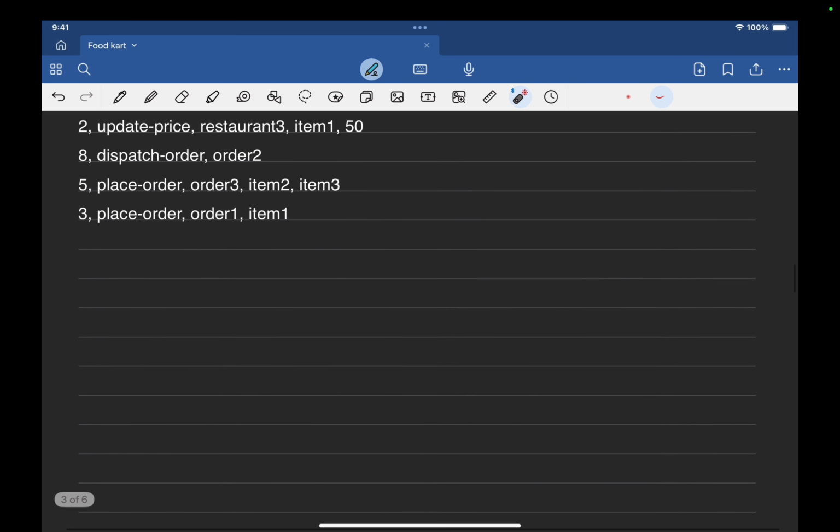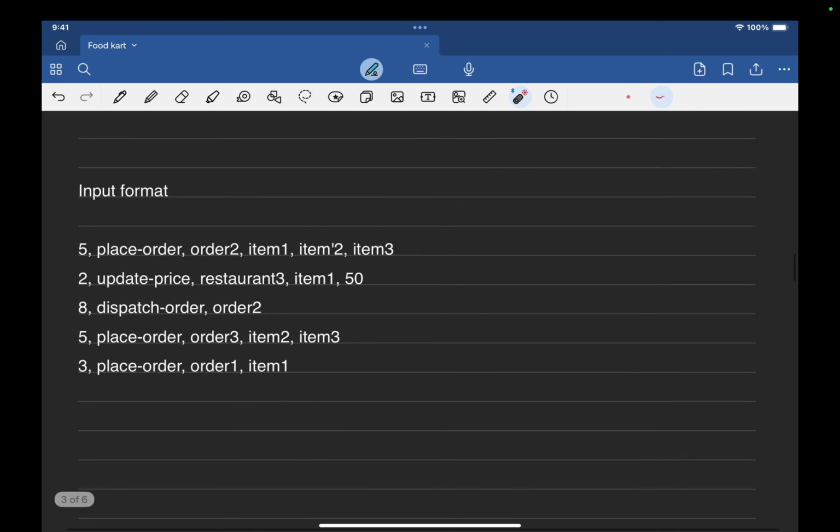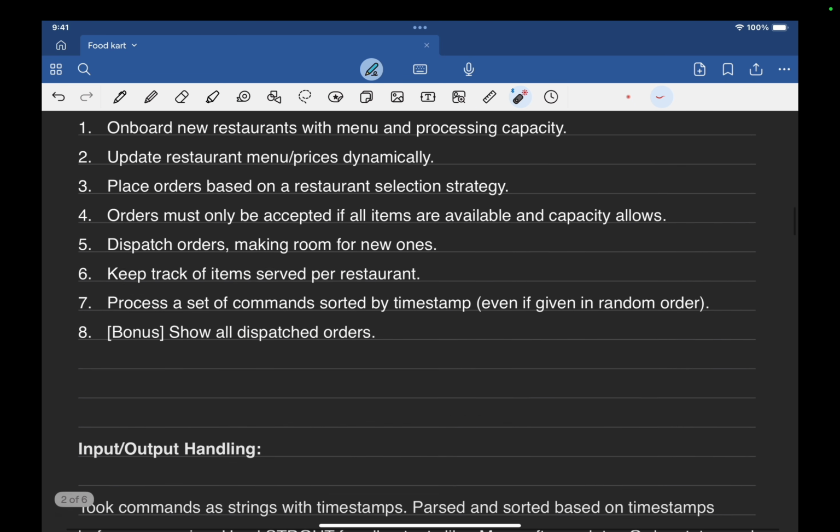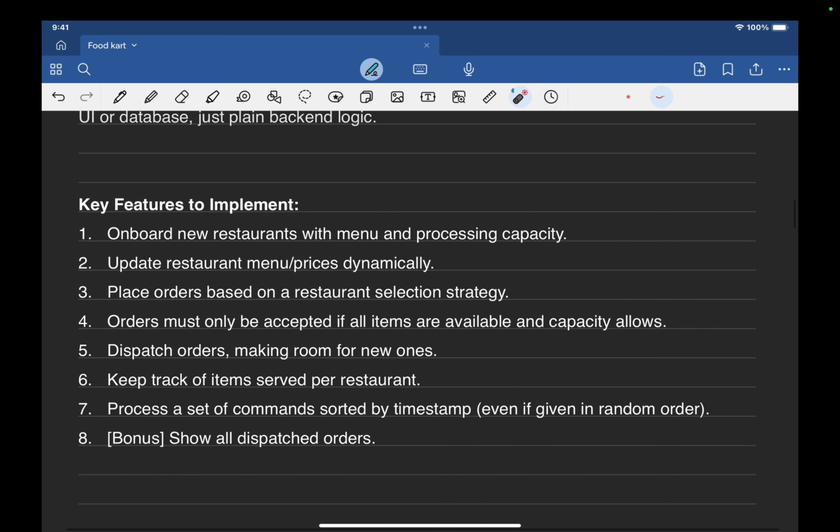Before moving to the solution, while discussing the key features we have identified that there are going to be some entities. Let's discuss the entities associated with it. Whenever we solve an LLD problem, the first step is to identify the entities or objects that we are going to deal with.